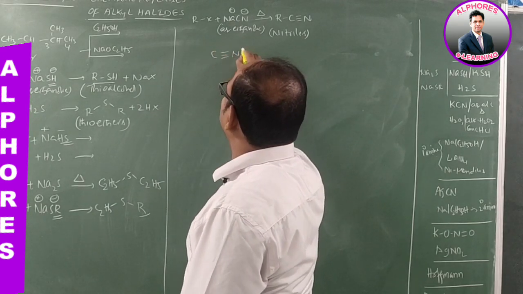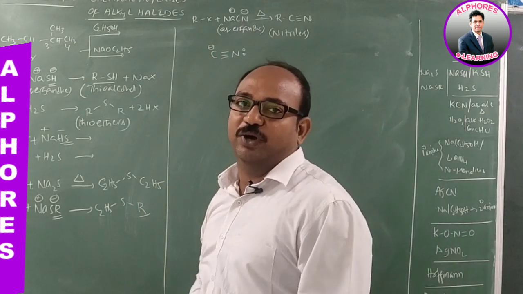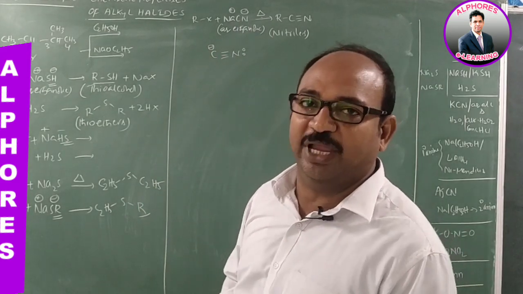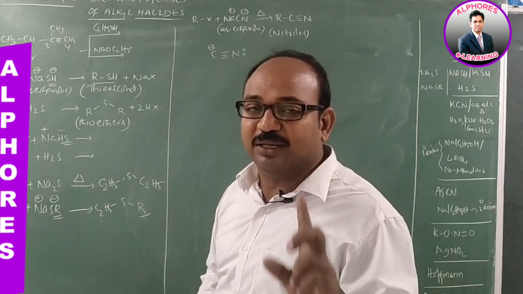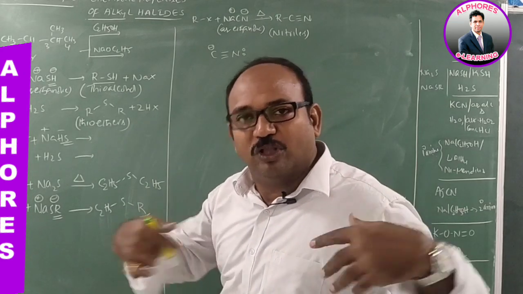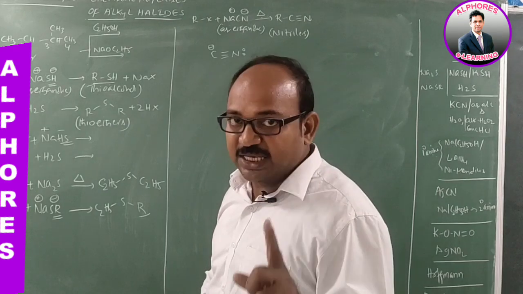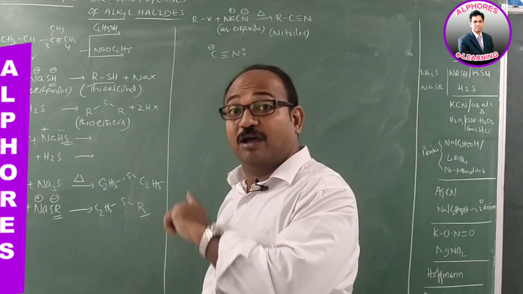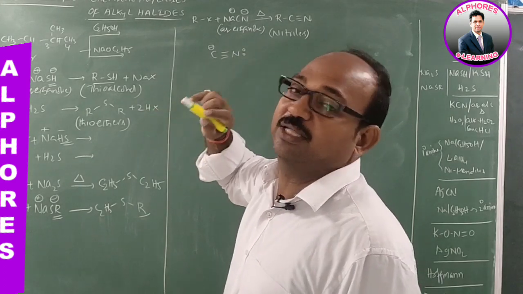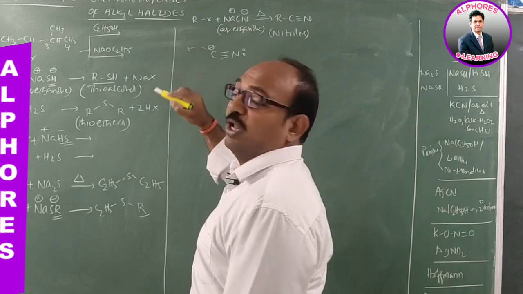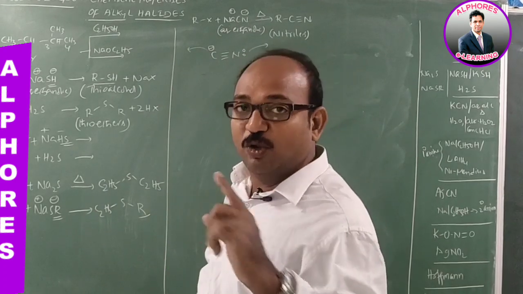As we discussed in the previous session, CN minus is an ambidentate nucleophile. Ambidentate nucleophile means a nucleophile which has two donor centers, but it is not possible to donate from both donor centers. Even though it possesses two donor centers, it is able to donate its lone pair of electrons from either of the two centers. Any one center only is able to donate. That means either carbon donor or nitrogen donor, but not both.